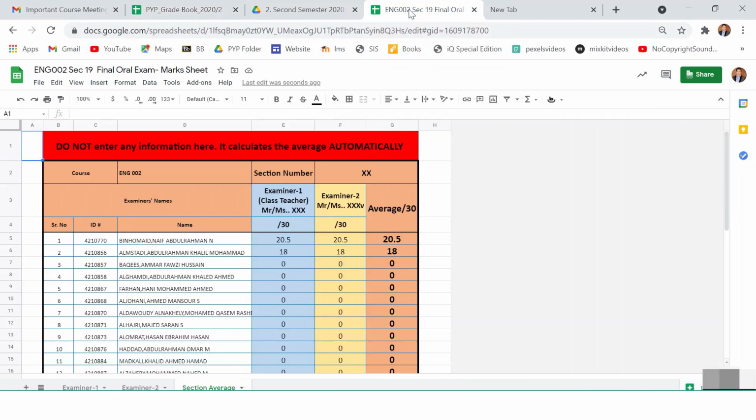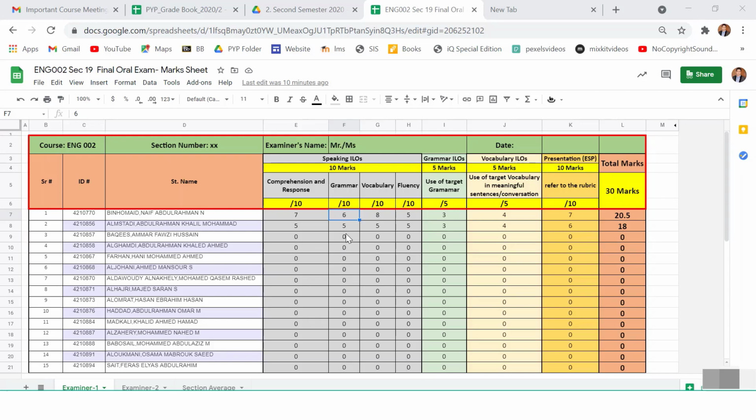This is the way you can use this sheet. The good thing about this file is that you can find speaking exam and presentation. After the speaking exam, the students are going to have a presentation. I have already told you about the rubric for the presentation, so you can simply write the marks here in this column.